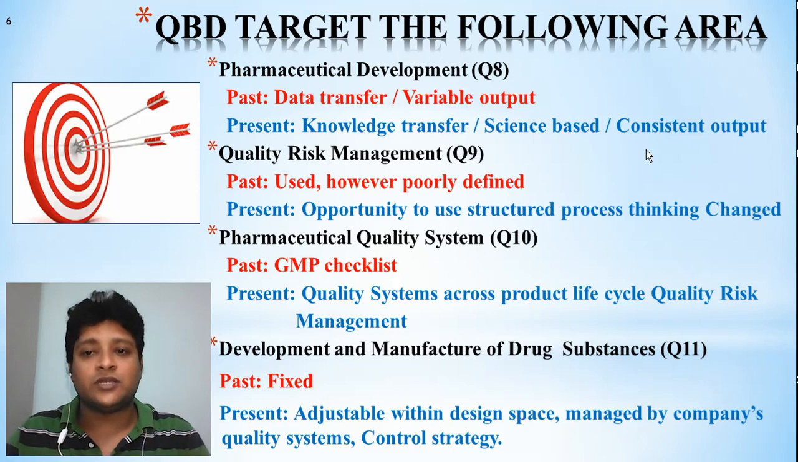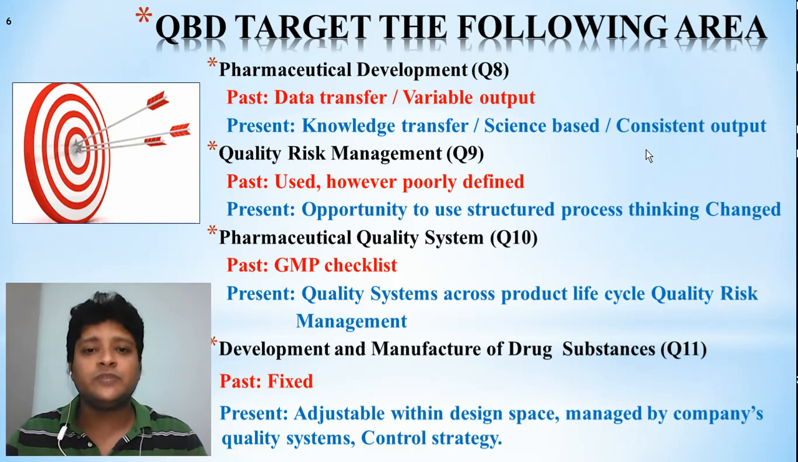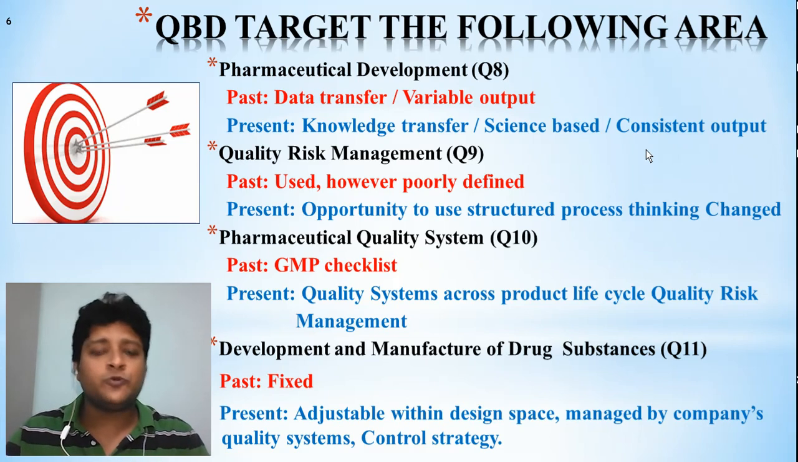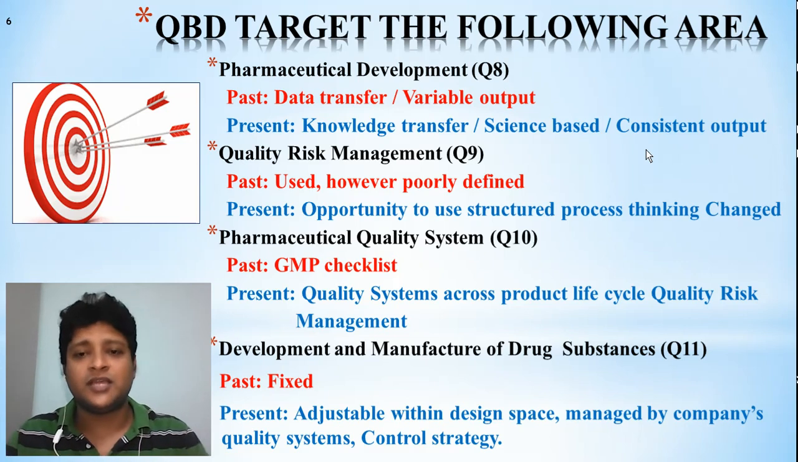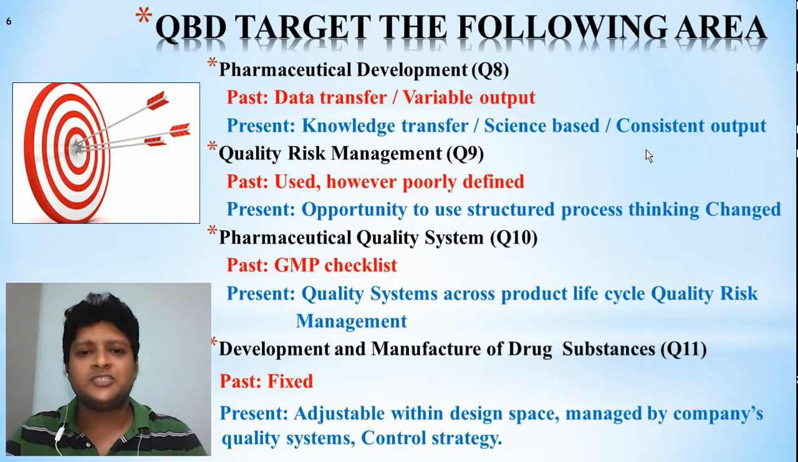Science based knowledge for consistent output. Here what they are telling is, instead of giving the data, you give them the knowledge. The knowledge will be transferred from the R&D cell to the production area, by which the production area people will work technically and efficiently, which will help us to maintain a consistent output of the quality.